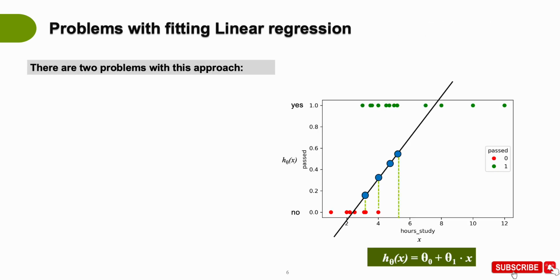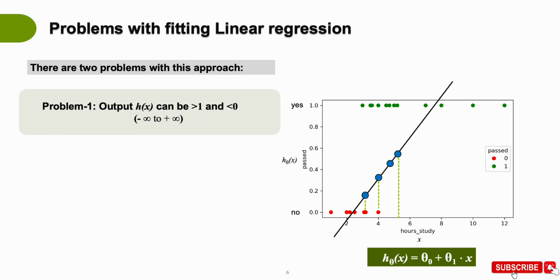So although we have fit a linear regression model on a classification problem, there are two major problems with this approach. The first problem is that the output from this model can be anything. Because it's a straight line on the real space, it can give you any value. If you extend the hours of study up to any value, it can give you any value on the y-axis. So the output is not limited.